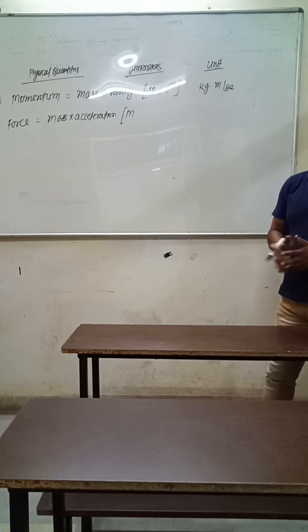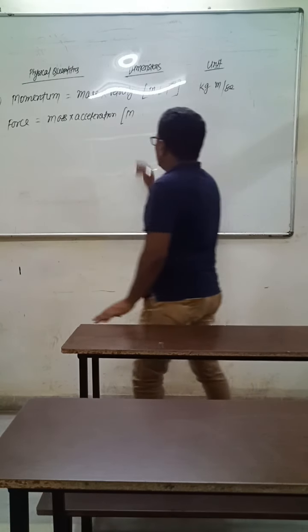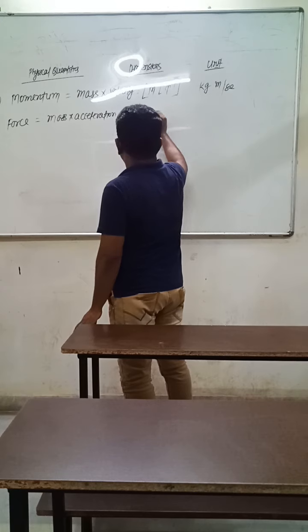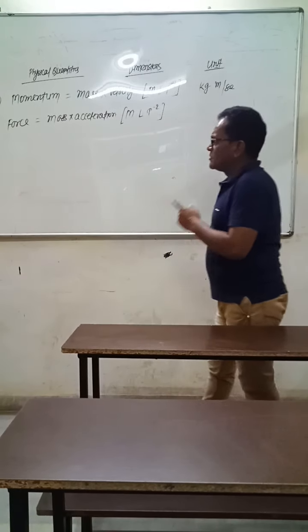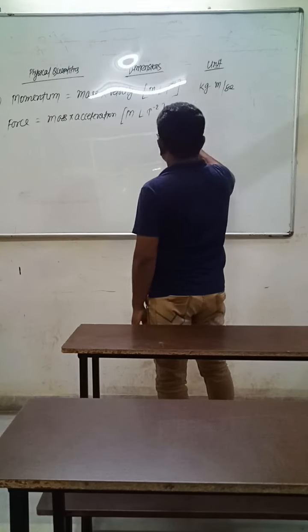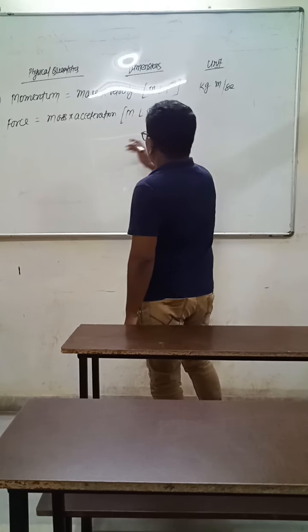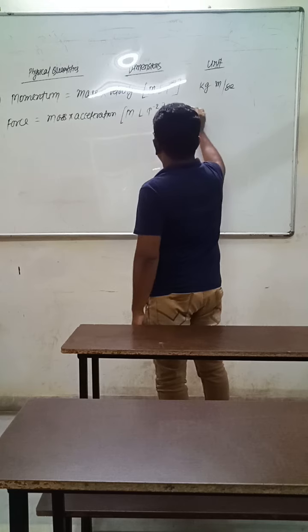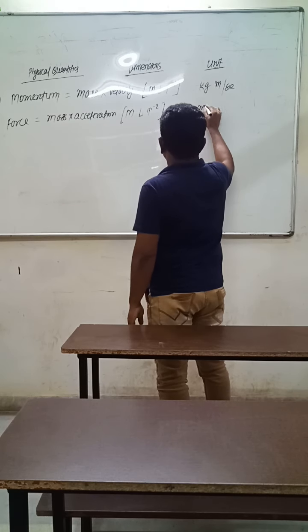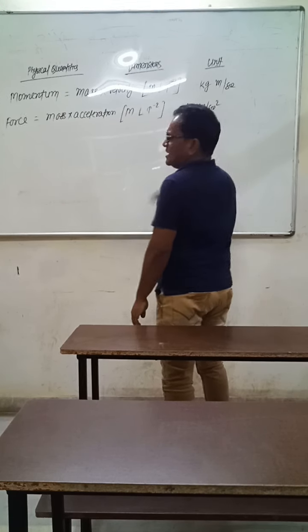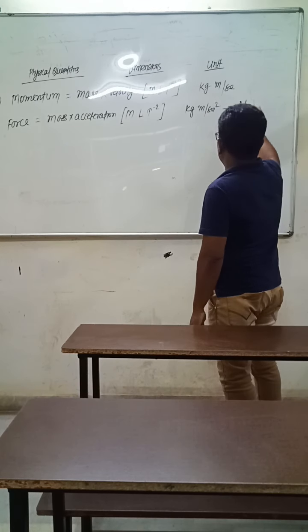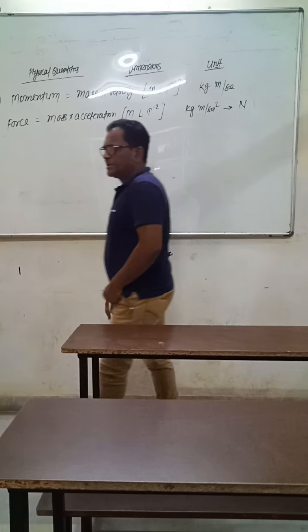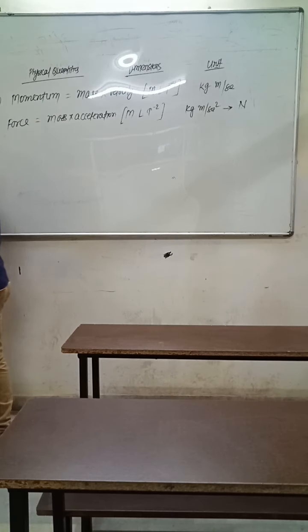Acceleration equals distance upon time square, means distance L upon time square, means T raised to the power minus 2. About its unit, in MKS system, the unit of mass is kg, acceleration is meter per second square, so kg meter per second square in MKS system, and in SI system its unit is Newton.